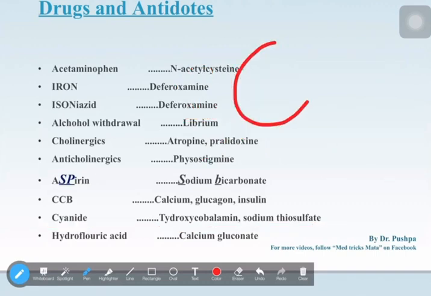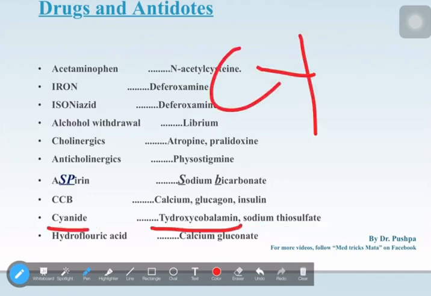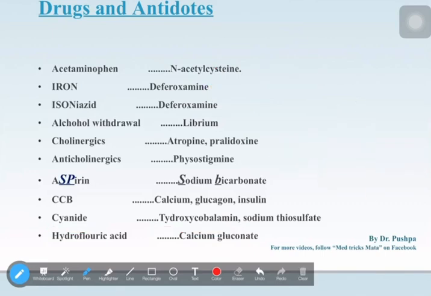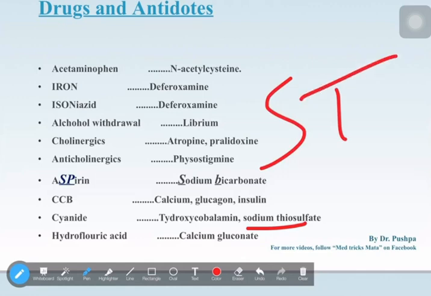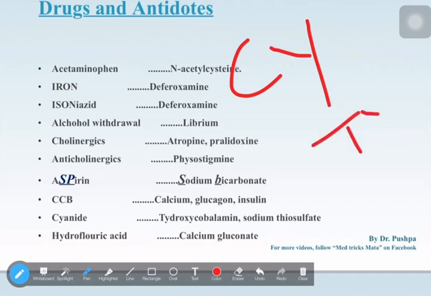So how to remember cyanide, hydroxycobalamin and sodium thiosulfate? First, let's remember cyanide and hydroxycobalamin. If someone says see you, you should say thank you. So cyanide, hydroxycobalamin. And next is sodium thiosulfate. I am calling sodium thiosulfate ST, just as I said sodium bicarbonate SB. ST for sodium thiosulfate. If someone says see you, you will say thank you, and then you will just go to your place and sit there. ST, sit there, sodium thiosulfate.